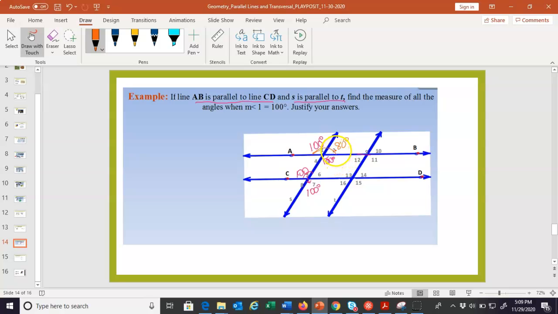Yeah, I'll keep working through that picture. Look, here's a vertical angle. This is also 80. Here's my alternate interior to the 80. It's also 80. Another vertical, and it's 80. That's it. Isn't that cool? Once you know one angle, you can find them all.